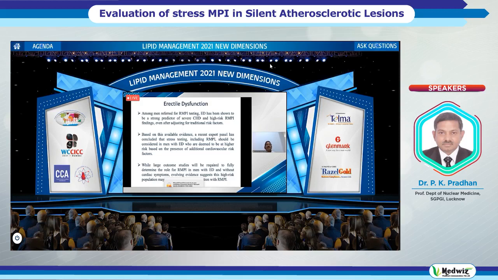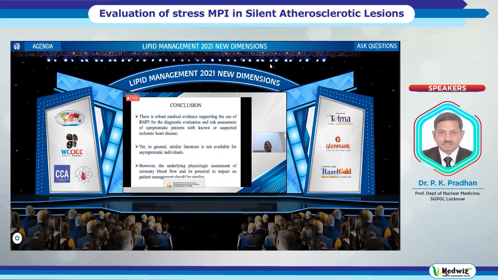Erectile dysfunction has been shown to be a strong predictor of severe coronary heart disease and high-risk MPI findings even after adjusting for traditional risk factors. Based on this available evidence, a recent expert panel concluded that stress testing, including MPI, should be considered in men with erectile dysfunction who are deemed to be at high risk based on the presence of additional cardiovascular risk factors, while large outcome studies will be required to fully determine this.